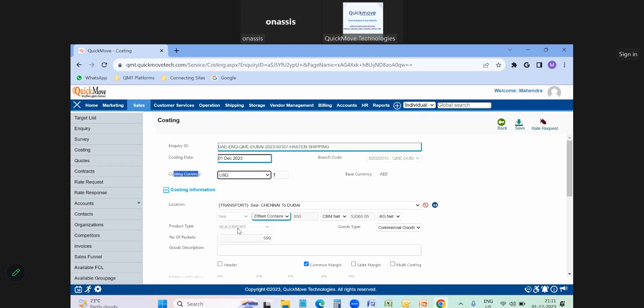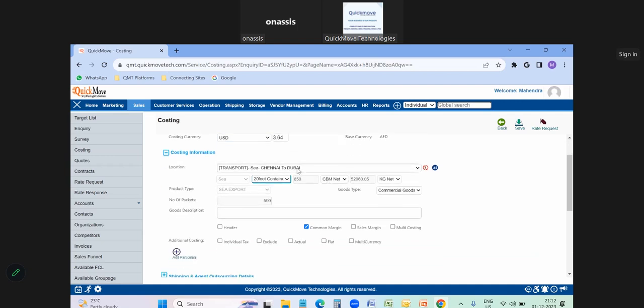If you are billing the customer in US dollar, according to the base currency, meaning the branch we have selected here, we can input the conversion rate. We have not given any constant conversion rate. We will provide one constant conversion rate, but day to day, whatever the change of rate is, they can input manually here. Once I input it, you can see Chennai to Dubai, 20 feet container, 650 CBM net, 52,000 kg net, commercial goods, sea export, 599 packets.